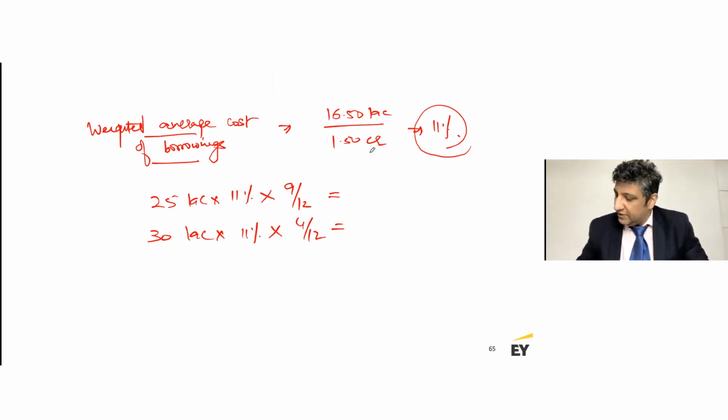Now the first calculation comes at 2,06,250.